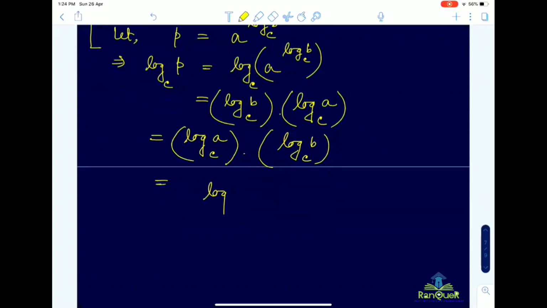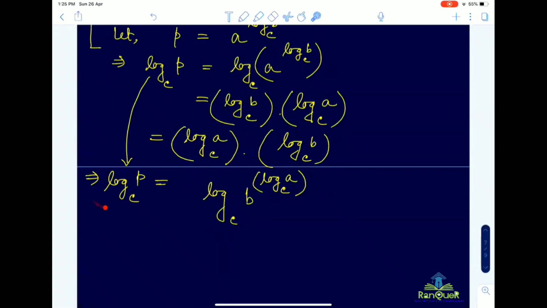Can I write this equal to log b to the power log a base c, base c? Yes, sir. That means this exponent of b was earlier in front of log b base c. Now we have moved log a base c up on the exponent of b. All of you getting my point? So finally, log p base c is equal to this thing we are getting.